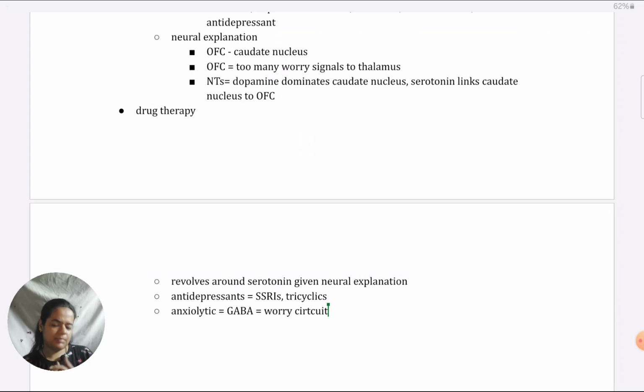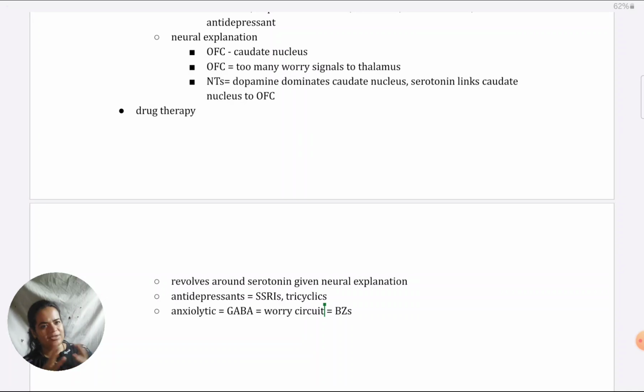So they will calm down the worry circuits also, which can help to get rid of the OCD symptoms. Now, within anxiolytics also, I can give specific example of a class of medicines, basically benzodiazepines. They are the most commonly prescribed anxiolytics. And any specific example within that also, right now I'm not able to remember. If you can give. So these are also found to be effective interventions for OCD.